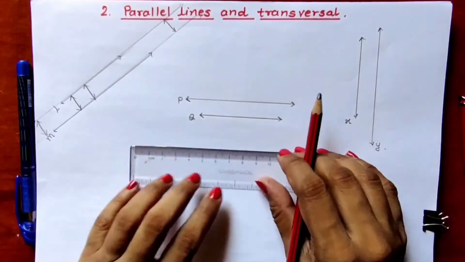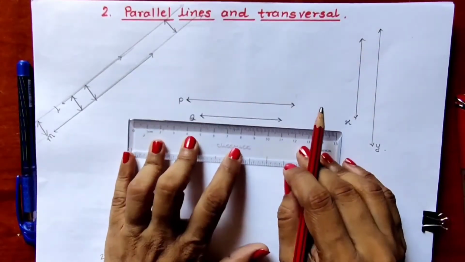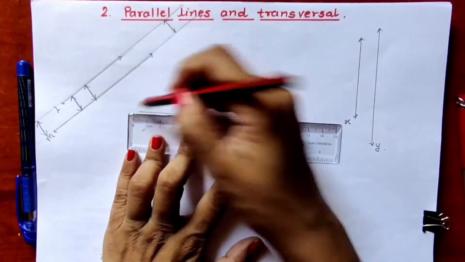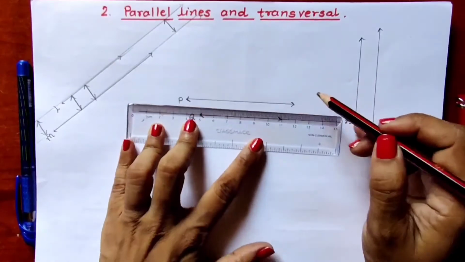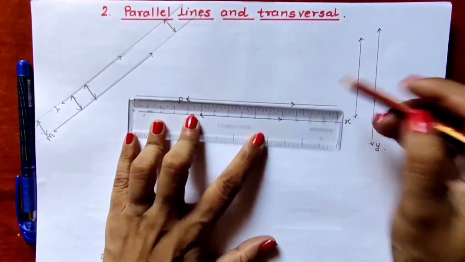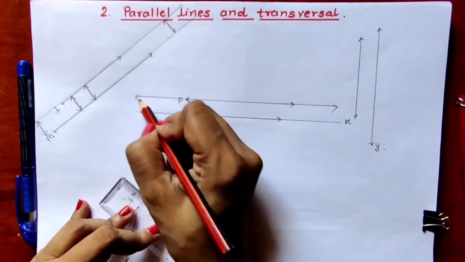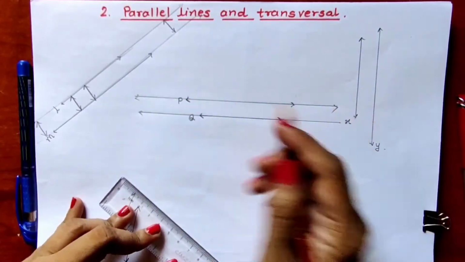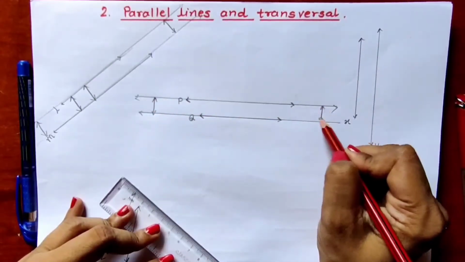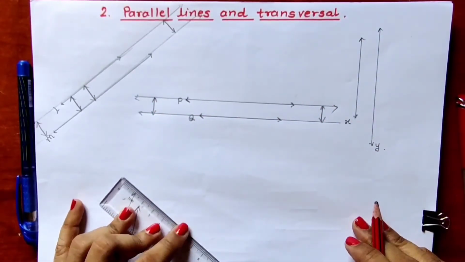Here also, if you see this line P and line Q, if I extend these two lines on both directions, on left hand side also, on right hand side also, we can see that they can be extended on both the sides, and their distance from the first point till the last point remains same. It is never changing.